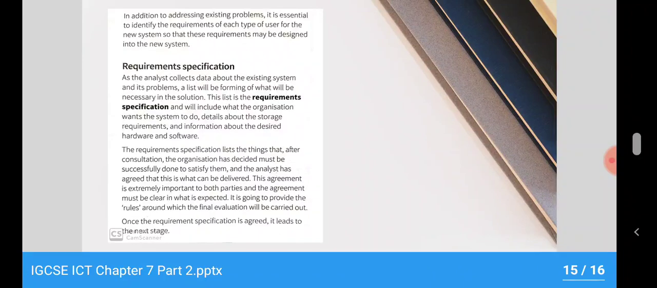So before going into designing, the analyst has to produce the requirement list: that your system has this problem, it requires this, and the solution is this, and for this solution you need to upgrade your system, you need this kind of technical specification, and it will involve so much money. Both the organization and the system analyst have to agree on that, and only then will the designing part start.